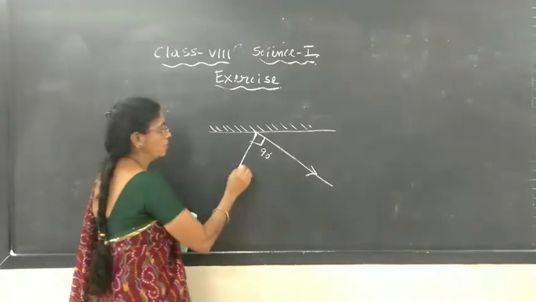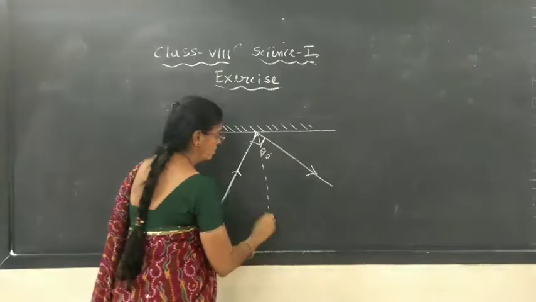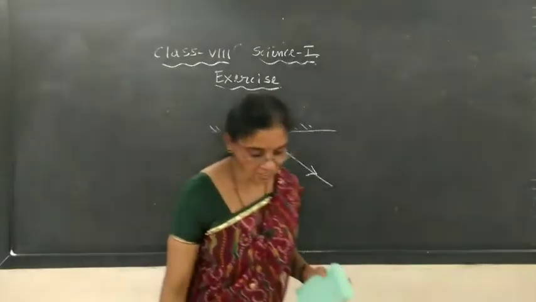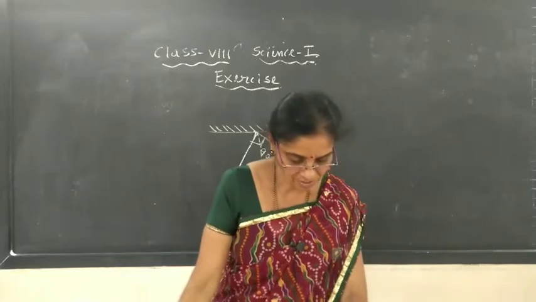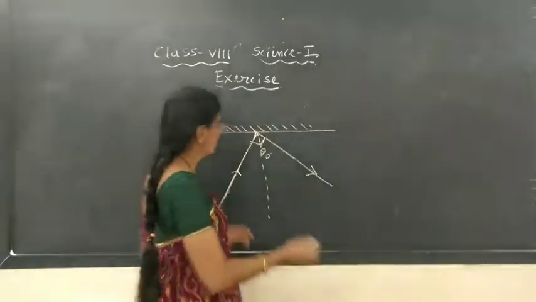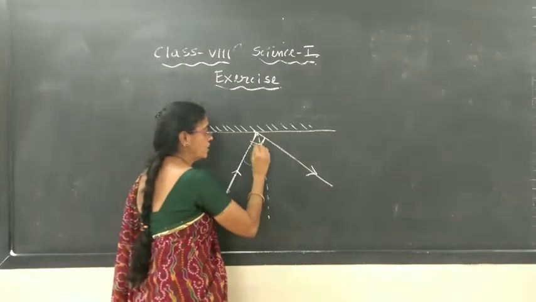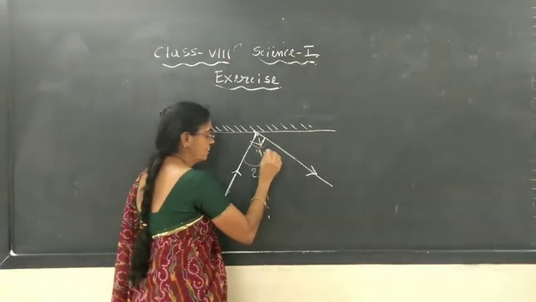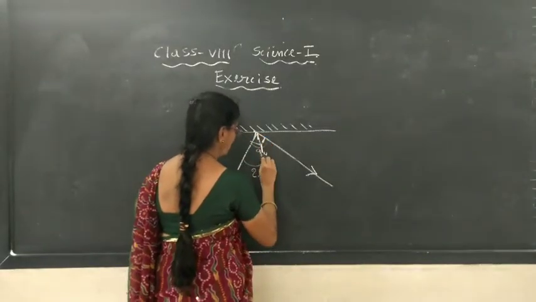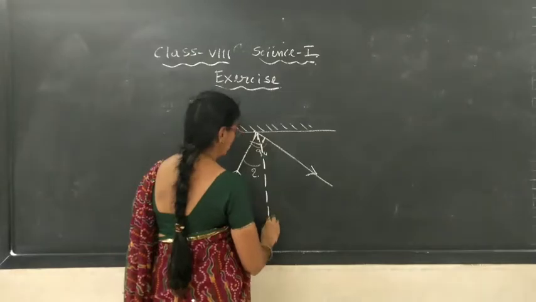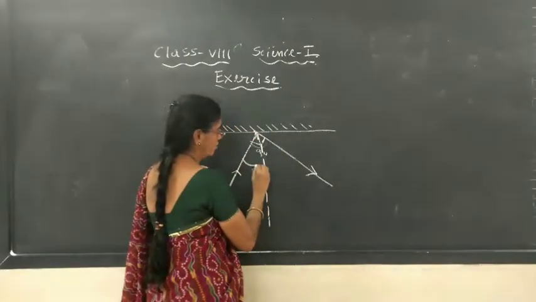Now the question is, what is the angle of incidence? This total angle is 90 degrees. And we have to draw the perpendicular here at the point of incidence. What is this angle?